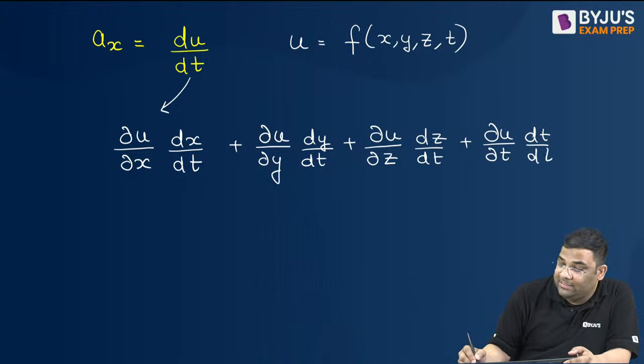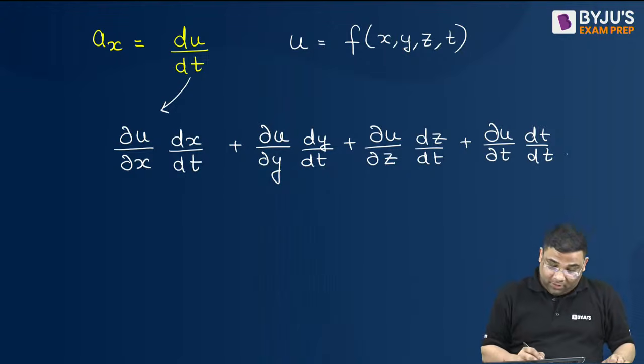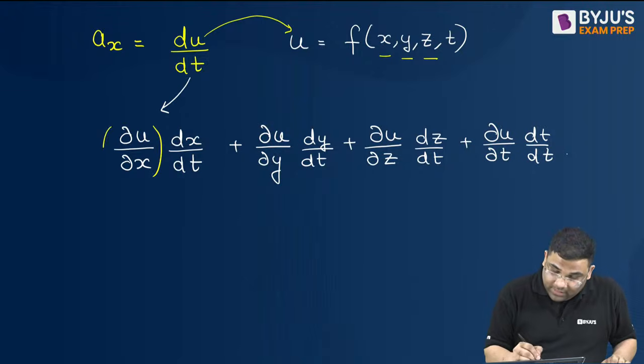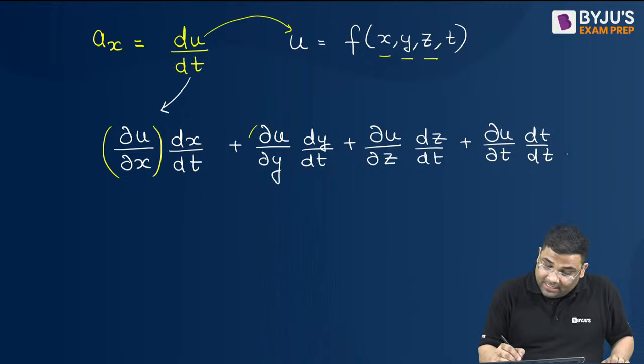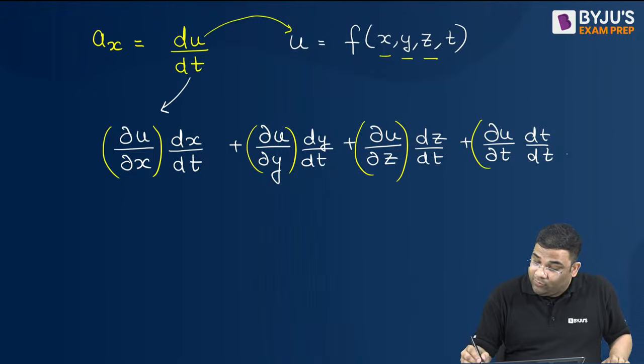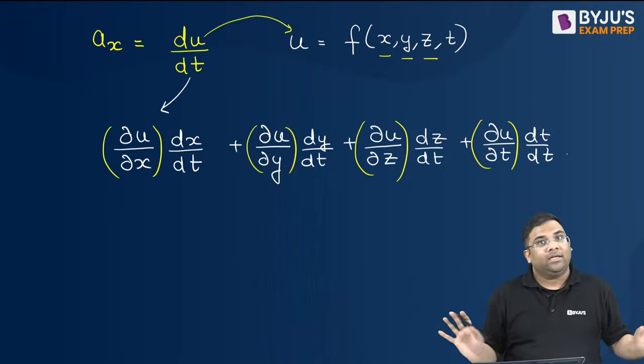Because u was a function of x, y, z and t, so del u by del x, del u by del y, del u by del z, and del u by del t. Understood this?